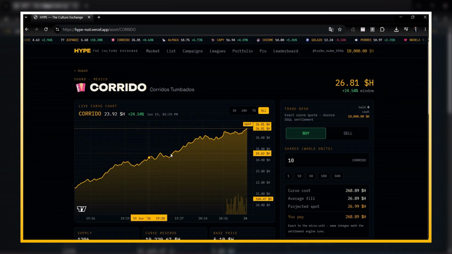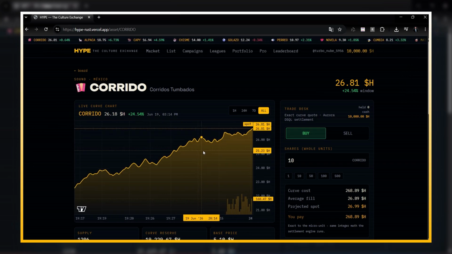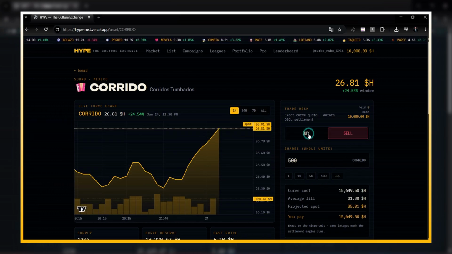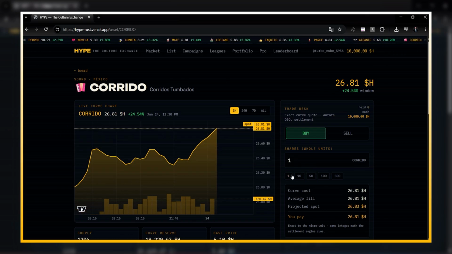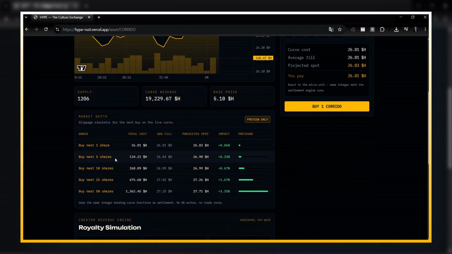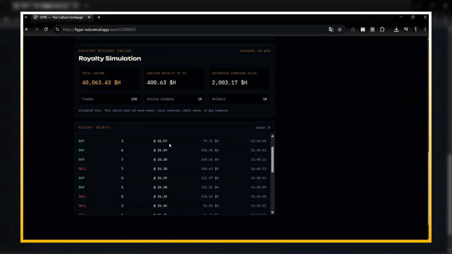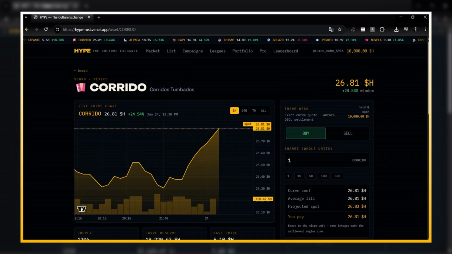Every asset has a trading terminal. The price is not arbitrary. It is powered by an integer bonding curve. Buying shares increases supply and price. Selling burns shares and moves the curve back down. The market depth simulator shows what happens before the trade executes: total cost, average fill, projected spot price, and price impact. It uses the same BigInt curve math as the settlement engine.